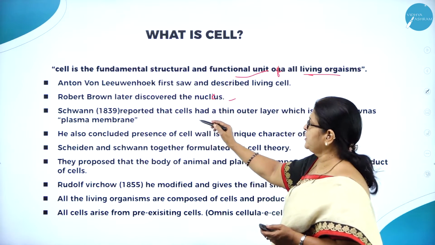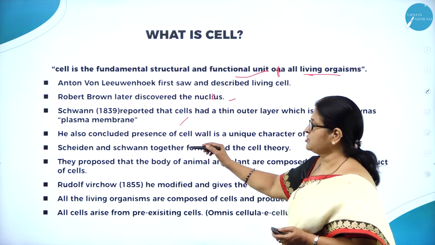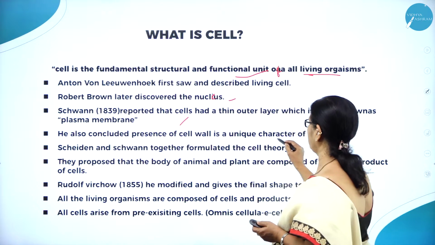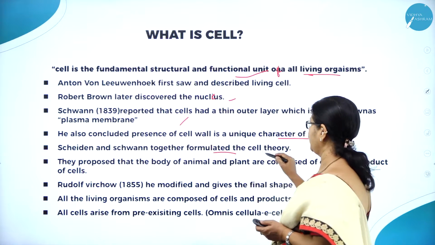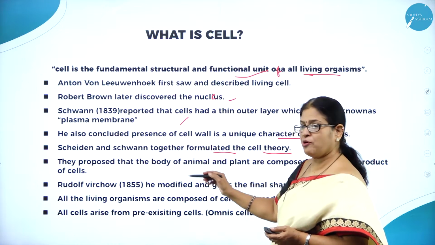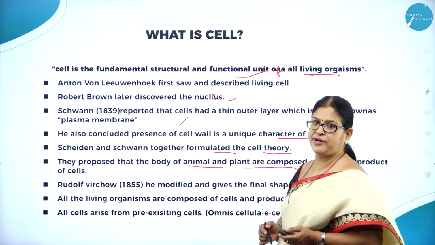Then Schleiden reported that the cells had a thin outer layer, which is today known as plasma membrane. He also concluded that the presence of a cell wall is a unique character of plant cells. Then Schleiden and Schwann together formulated the cell theory. They also proposed that the bodies of animals and plants are composed of cells and products of cells.